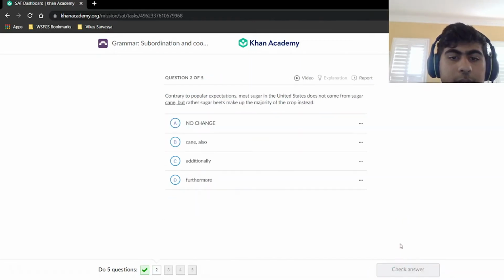Let's keep going. Contrary to popular expectations, most sugar in the United States does not come from sugarcane, but rather sugar beets make up the majority of the crop instead. Well, here we have a conflict. We have most sugar in the U.S. does not come from sugarcane, rather sugar beets make up the majority of the crop. Right? You have a conflict. Which word illustrates a conflict? But illustrates a conflict. Also, additionally, and furthermore are all similarity, right? Those aren't conflict. So but is our conflict word, and that's our answer.